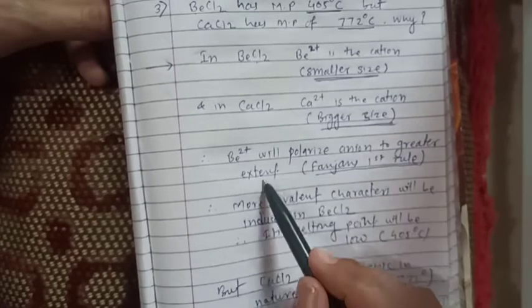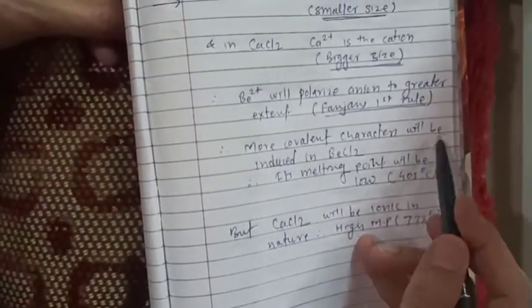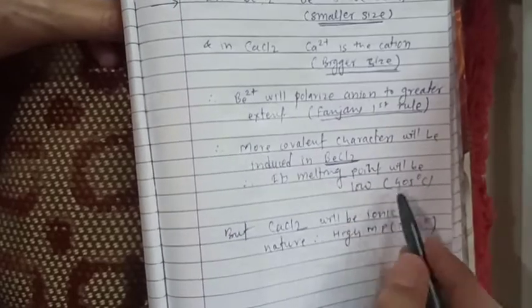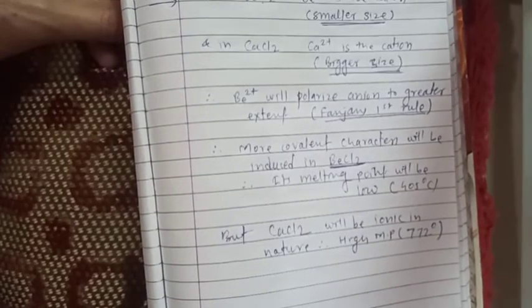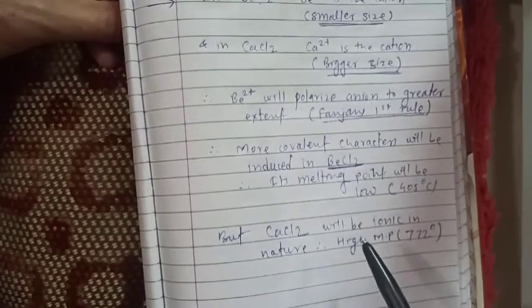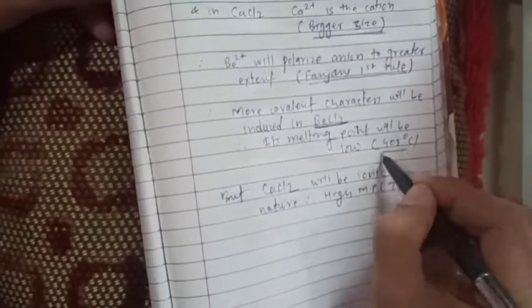and therefore in BeCl2, Be2+ will polarize the anion, that is chloride, to a greater extent. Therefore more covalent character will be induced in BeCl2, meaning BeCl2 will be covalent in nature. Due to Fajan's rule, due to smaller size, covalent character will be imparted and therefore its melting point will be low.